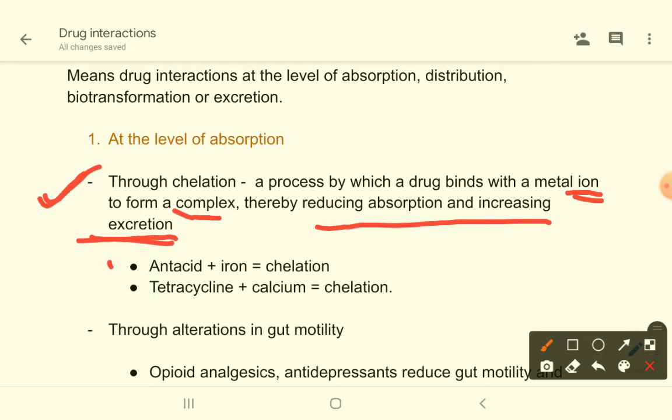For example, antacid with iron, there will be chelation and less absorption of iron. If you give tetracycline and calcium, there will be less absorption of tetracycline due to chelation.